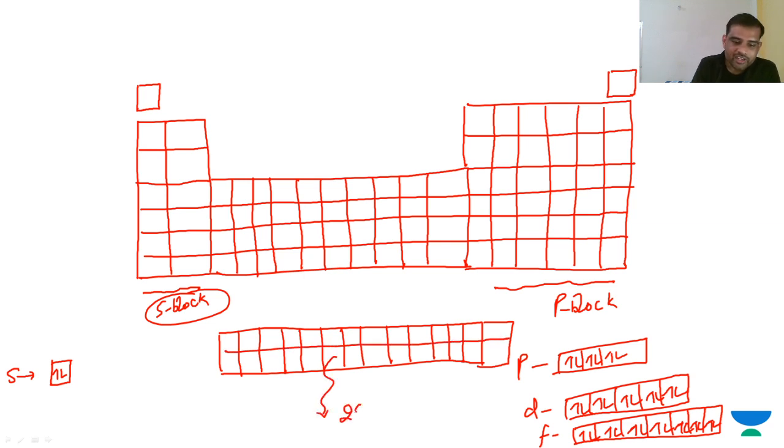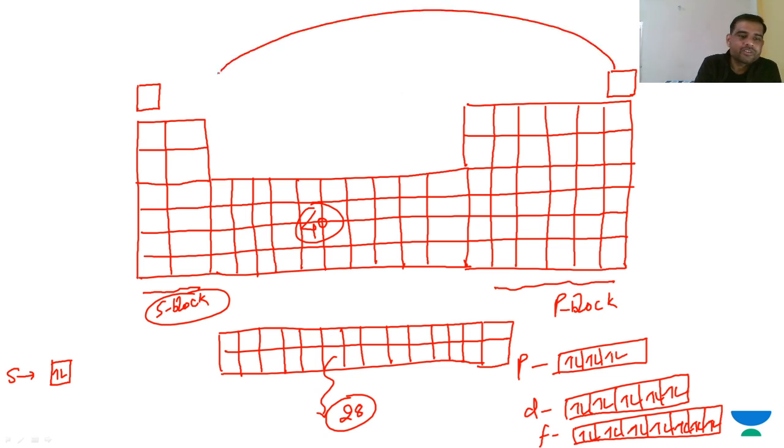Here it is 28. Okay. Here it is 40. Okay. Here it is, if I am keeping helium here, all the way we placed it because it resembles the noble gases. So here we will get 14. Okay. Here we will get 36.